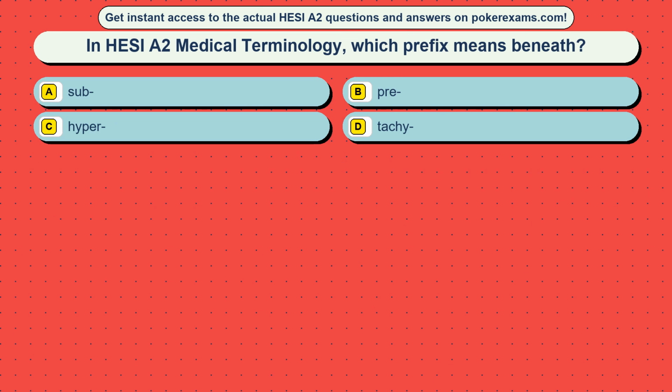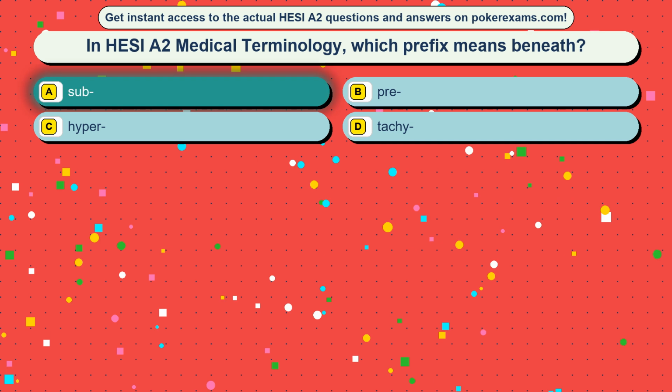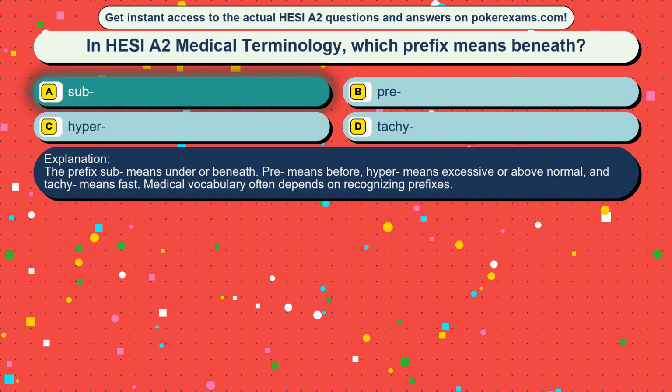Question 33. In HESI A2 medical terminology, which prefix means beneath? Option A, sub. Option B, pre. Option C, hyper. Option D, tachy. The correct answer is option A, sub. The prefix sub means under or beneath. Pre means before, hyper means excessive or above normal, and tachy means fast. Medical vocabulary often depends on recognizing prefixes.